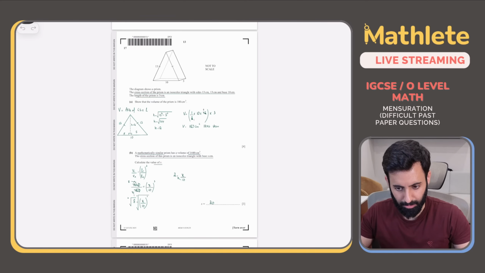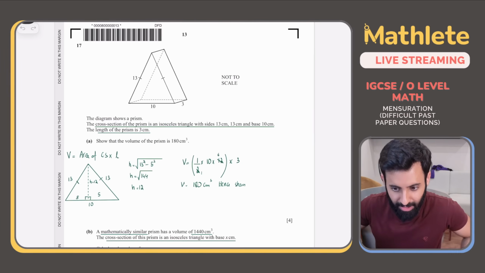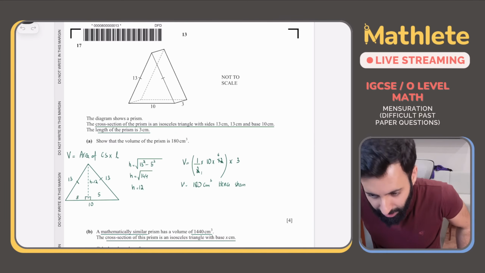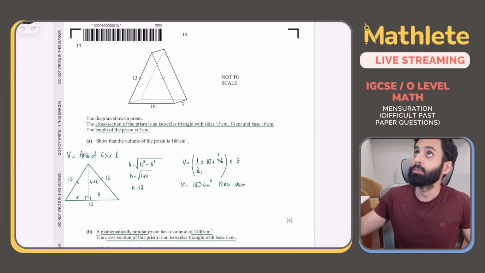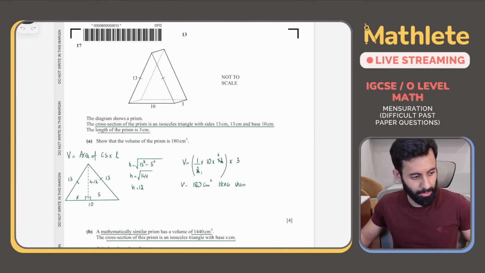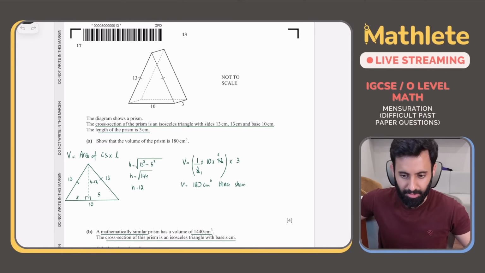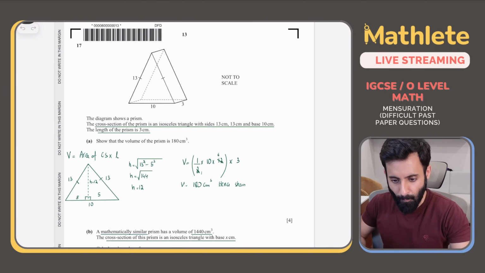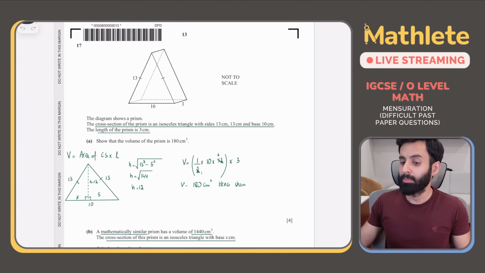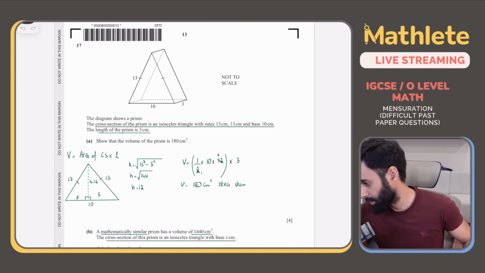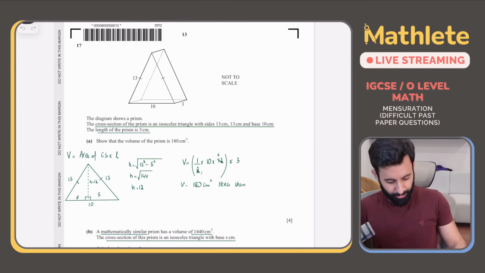Walaikum assalam. A-level mensuration, but what is A-level mensuration? There is no such thing as A-level mensuration. Mensuration is only tested in O-levels and IGCSE. Okay, please start from scratch. But that's not possible. I can't start from scratch because I've already done multiple rounds of mensuration, so maybe you should go check that out. Because today I had planned that I'm only going to solve difficult questions. That's what I planned today.